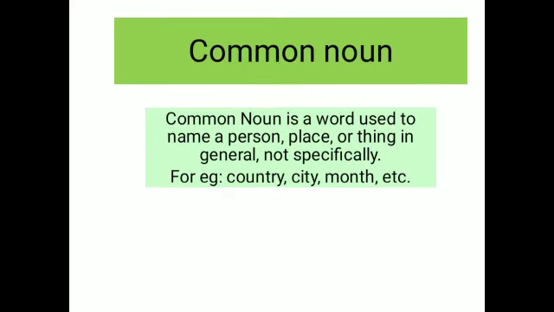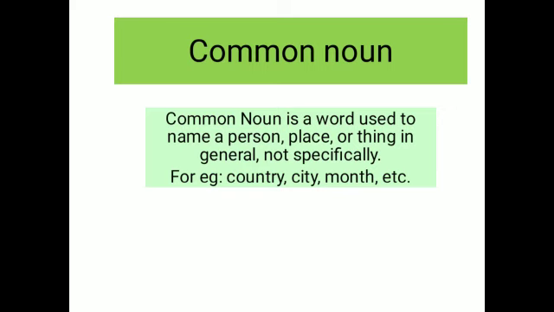Now the next we have is common noun. Common noun is a word used to name a person, place, or thing in general, not specifically. Means, for example, as I just now told you, that if a girl is standing in front of me, she has got a proper noun Alishba, but in general we can call her a girl, right? A girl, a boy.